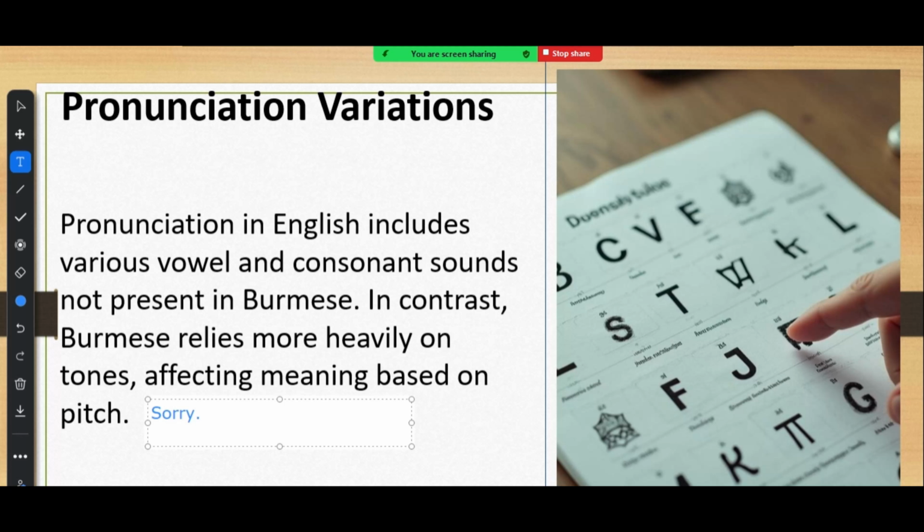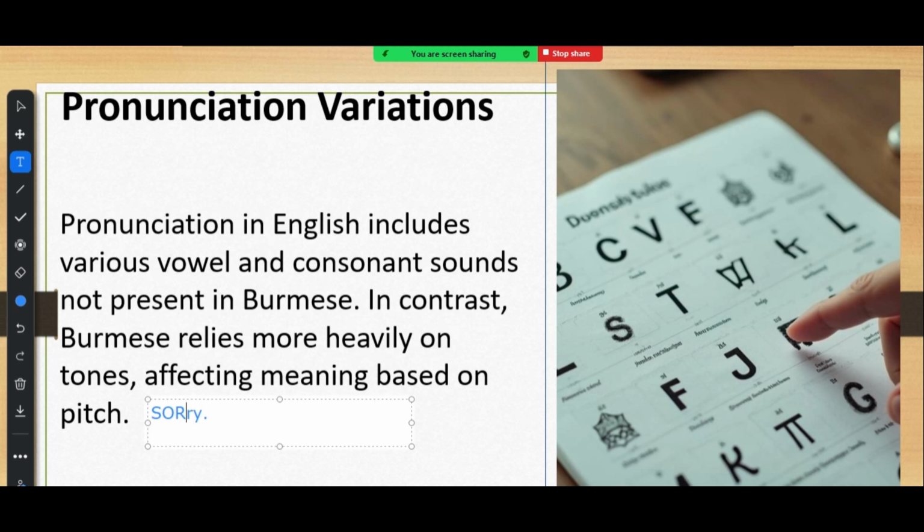Example, if I say sorry without stress, that's strange in English language because they use stress. So we need to use stress when we speak in English. We need to say sorry. If I say sorry, that's very natural. If we don't use stress in English, that's a little strange.